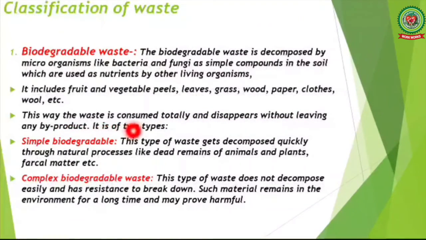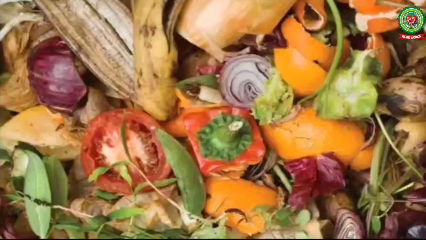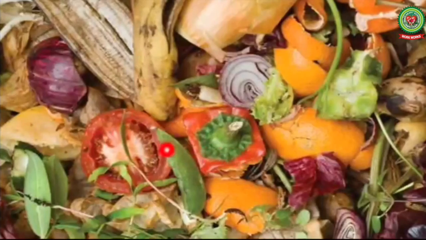Biodegradable waste is further of two types. Simple biodegradable waste: this type of waste gets decomposed quickly through natural processes, like dead remains of animals and plants, fecal matter, etc. Then complex biodegradable waste: this type of waste does not decompose easily and has resistance to breakdown. Such material remains in the environment for a long time and may prove harmful. This is the picture showing the biodegradable waste, which includes fruit and vegetable peels.